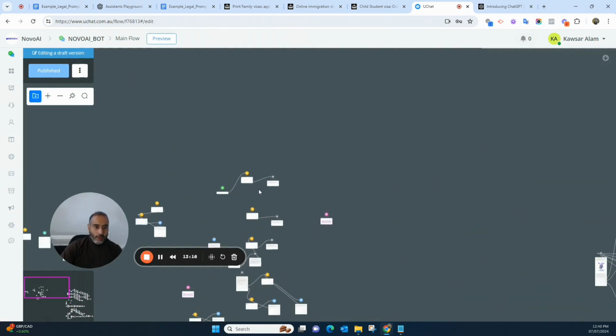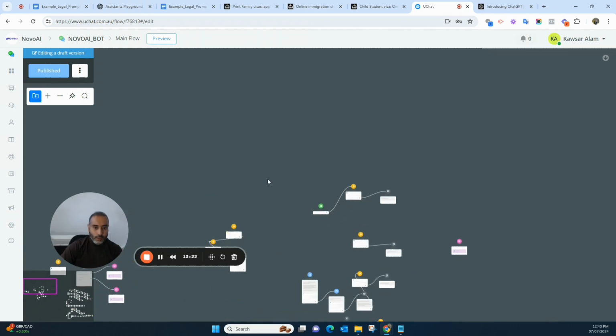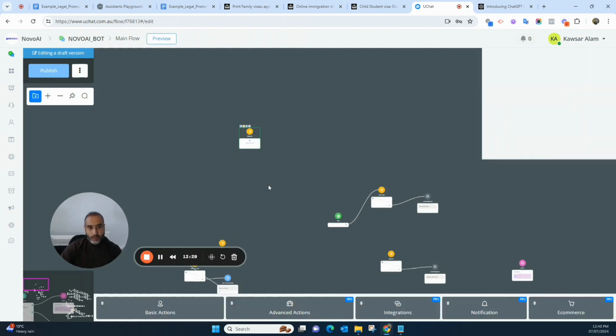So what we need from here, we need just to create two blocks only, two modules. We're going to add our action module. This will connect our assistant agent that we created inside the ChatGPT.